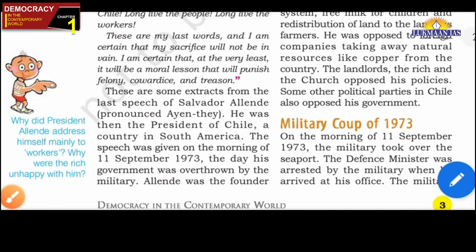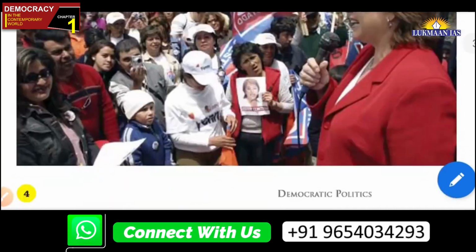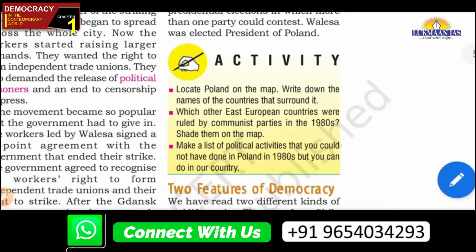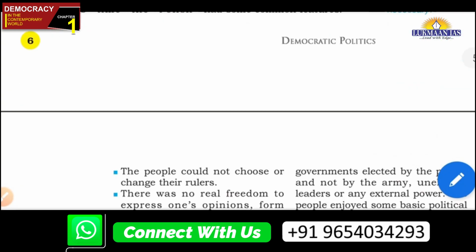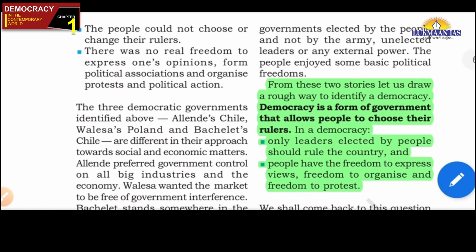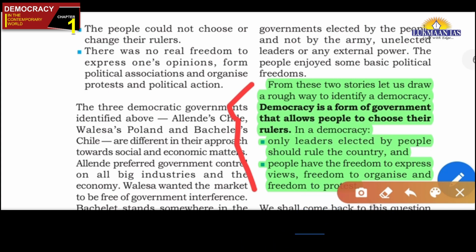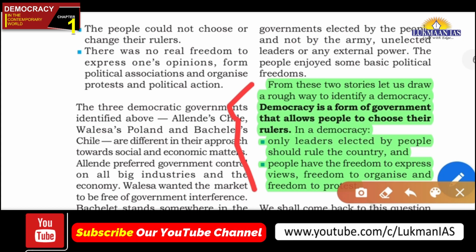The thing is, friends, after you read all these things, you will come to realize that in a democracy two features are very important. This I have underlined: democracy is a form of government that allows people to choose their rulers. In a democracy two things are very important, and we should keep them in mind. One thing is that leaders are elected by people. Only leaders elected by people should rule the country. This is one very important aspect. That means people will elect who will rule the country. We also know we are of the people, for the people, by the people.